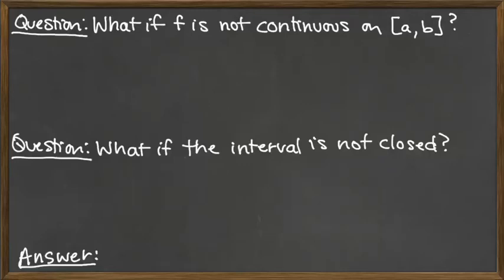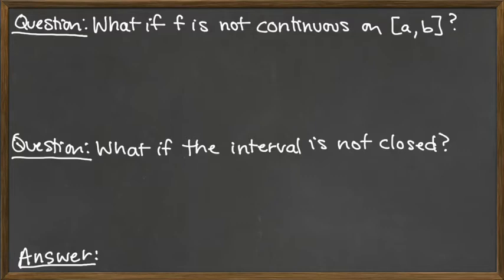The extreme value theorem had as part of the hypotheses that the function was continuous and that the interval was closed. And so the natural questions would be, well, what happens if f is not continuous, and what happens if the interval is not closed? And so we want to take just a minute to look and see what such functions might look like.